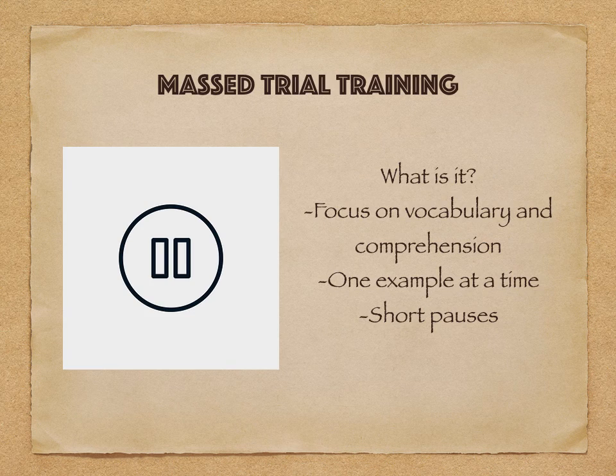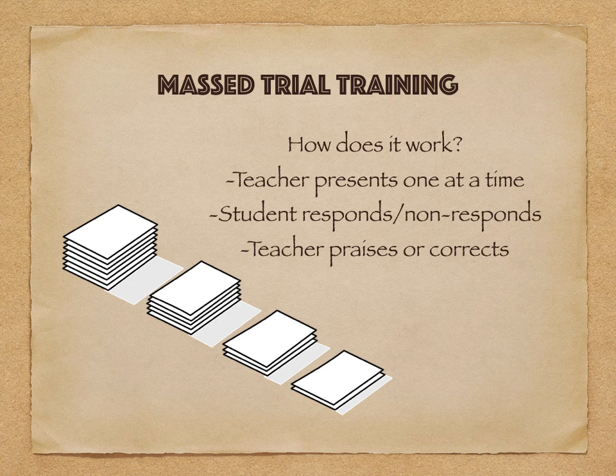There are also EBPs for students with ID focused on the 5 essential reading components. One of these evidence-based practices related to vocabulary, comprehension, and sight word identification is mass trial training. Mass trial training involves teaching one model or example at a time with nothing else interspersed while taking short pauses between each example. Mass trial training works by giving the teacher control in the learning situation.